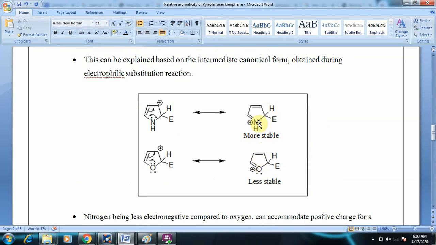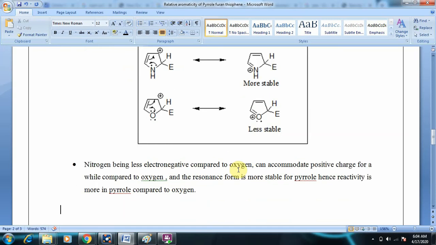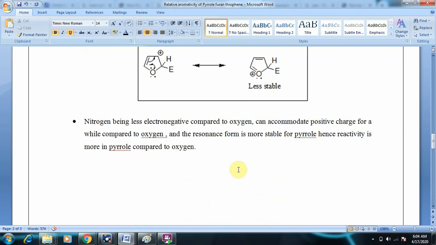But when we compare the electronegativities, oxygen is more electronegative, so it cannot accommodate positive charge. So this is less stable compared to nitrogen having positive charge. So the order of reactivity will be pyrrole is more reactive than furan, is more reactive than thiophene.